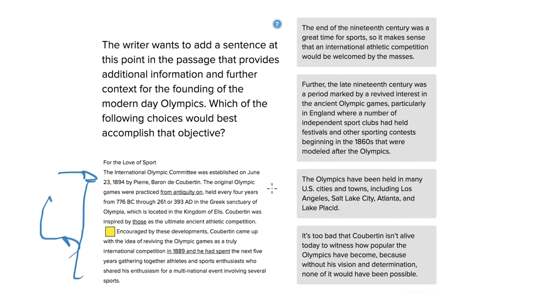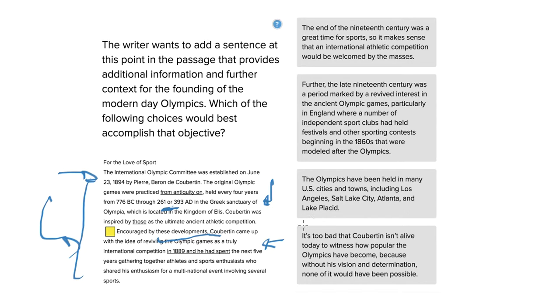Now, we begin with sort of like a historical account. It begins with the ancient practice of the Olympic Games from 776 BC through maybe 261 or 393 AD. And then we go straight to the fact that Coubertin was inspired by those as the ultimate ancient athletic competition. What follows then is that he was encouraged by these developments and came up with the idea of reviving them in the 1800s. So we don't want anything that happens before 776 or anything that happens after 1889.